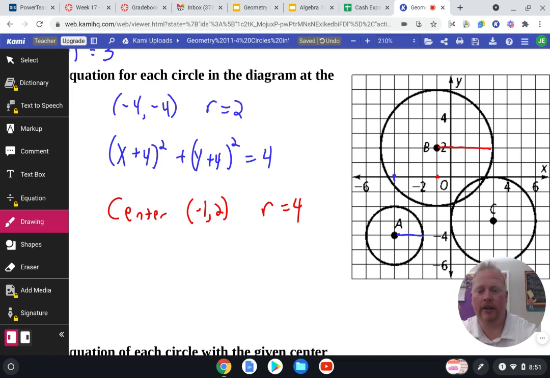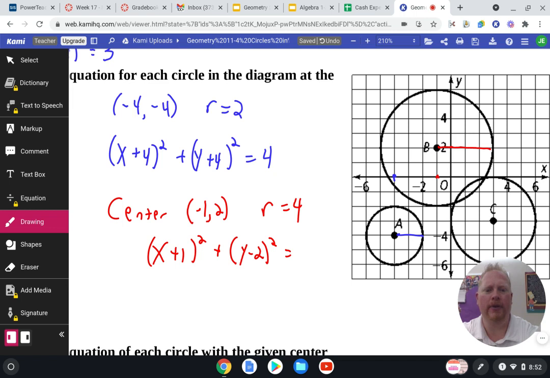Just plug it in. So x plus 1 squared, and then y minus 2 squared. And I can see some people messing up on this and saying, okay, so if radius is 4, then I put 2. We don't square root it, we square it. So that would make 16.